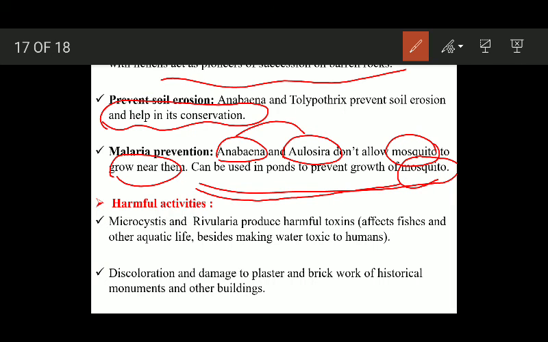They can be grown in the ponds, other water bodies, and hence they can help us prevent the spread of mosquito.